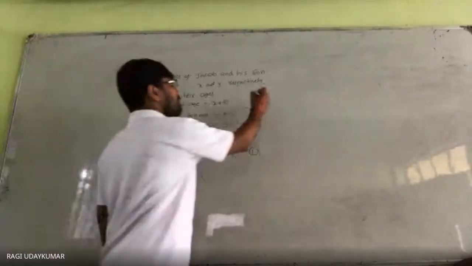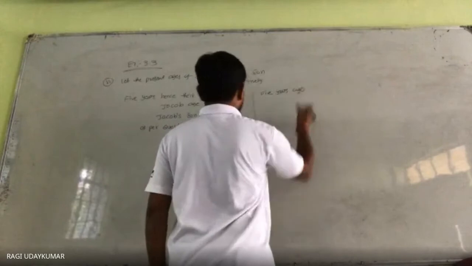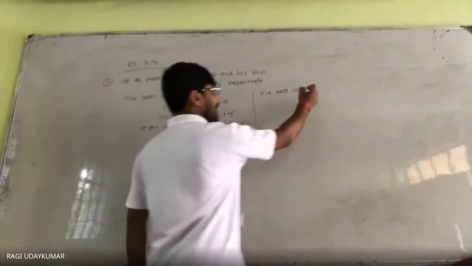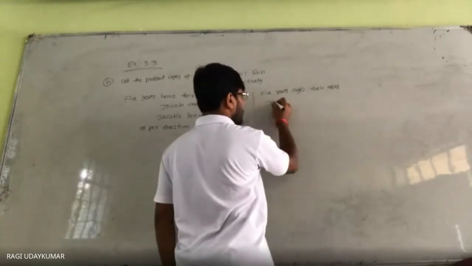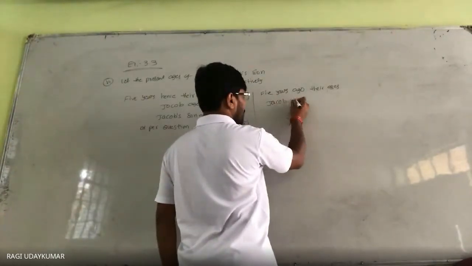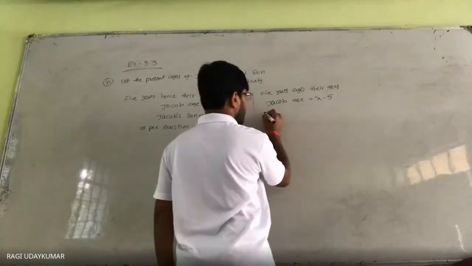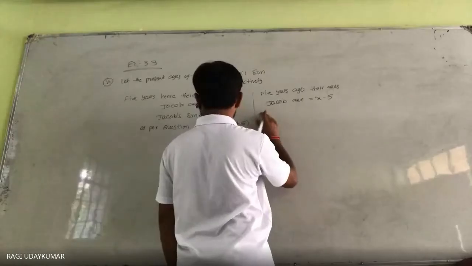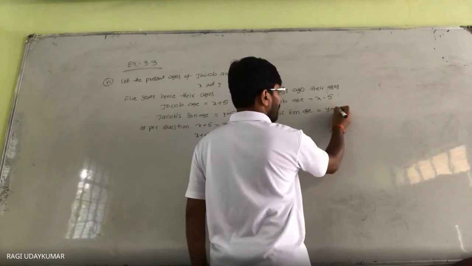Okay, 5 years ago, their ages. Jacob's age is x minus 5. His son's age is y minus 5.